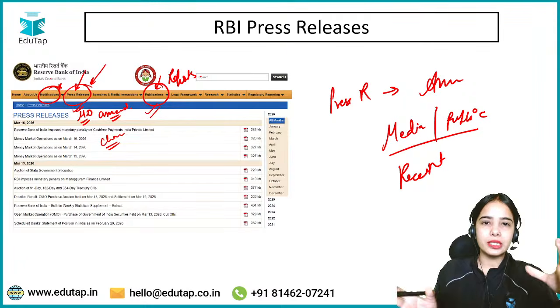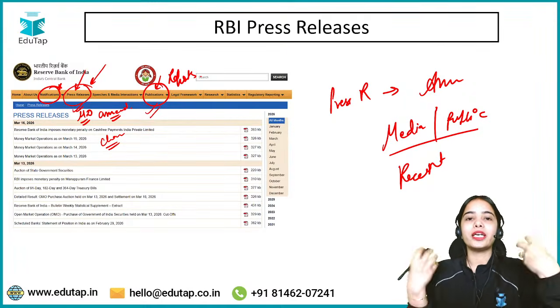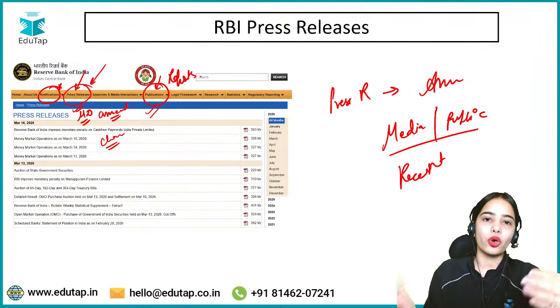Okay, so I hope this is clear that notifications are more detailed. They have the required information, but the press release is the short announcement.